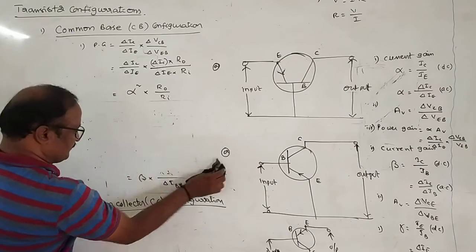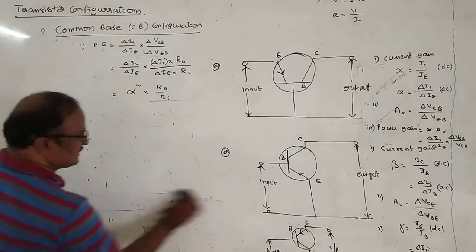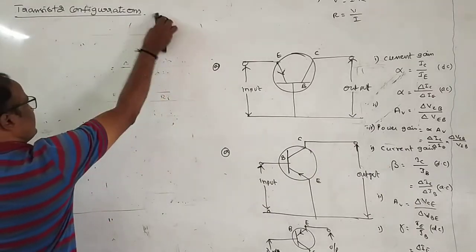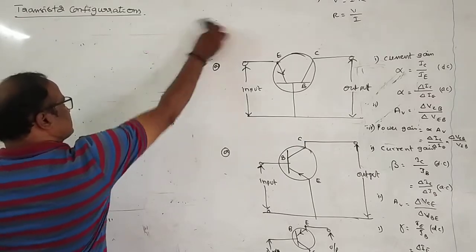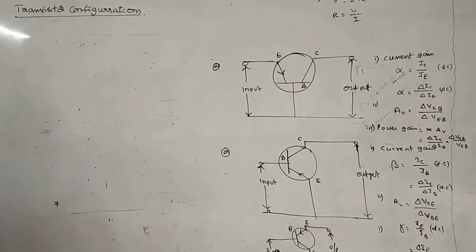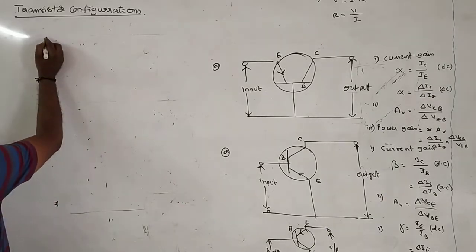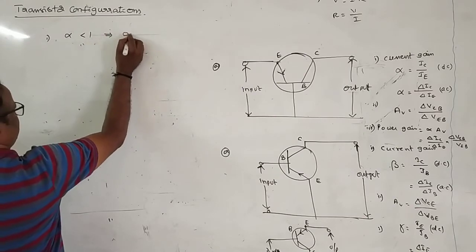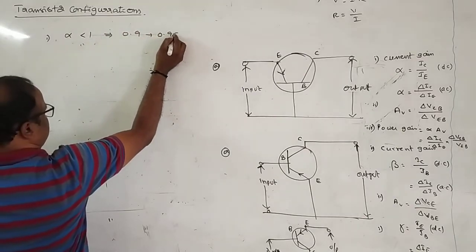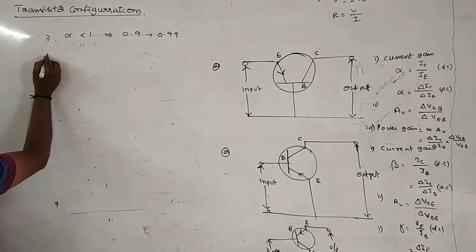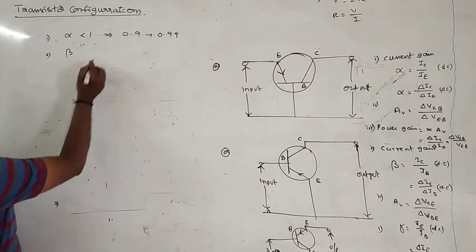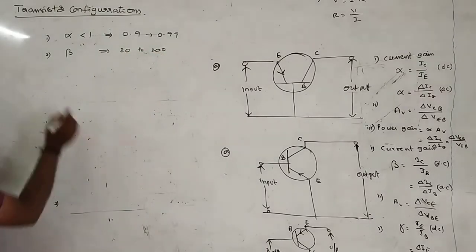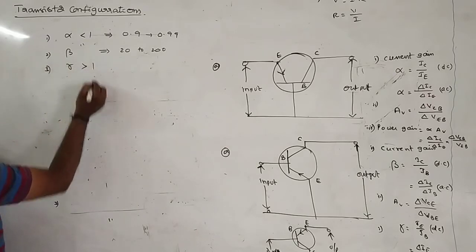Alpha, beta and gamma. Alpha is the current gain in case of CB configuration. Beta is the current gain in case of CE configuration, and gamma is the current gain in case of CC configuration. Practically, it is proved that the value of current gain alpha is less than 1, lying between 0.9 and 0.99. In case of CE configuration, the value of current gain lies between 20 and 200. And third one, gamma, is just greater than 1.